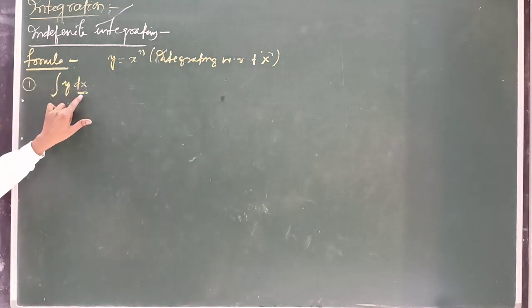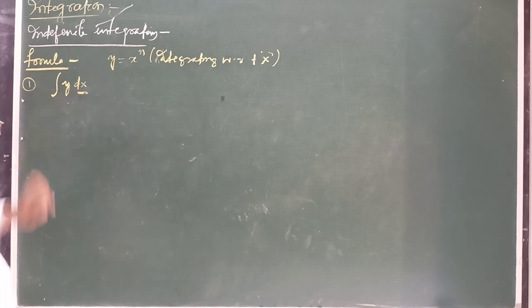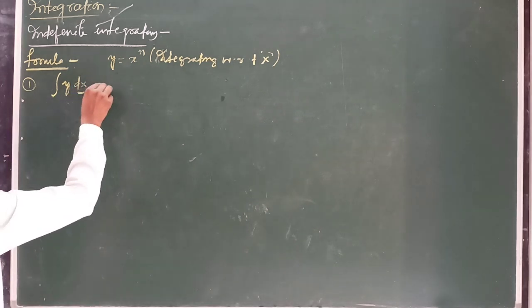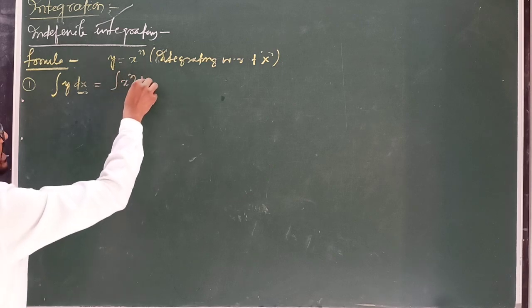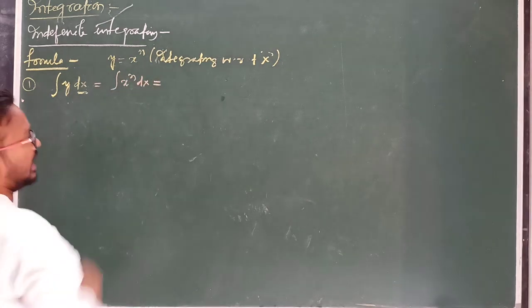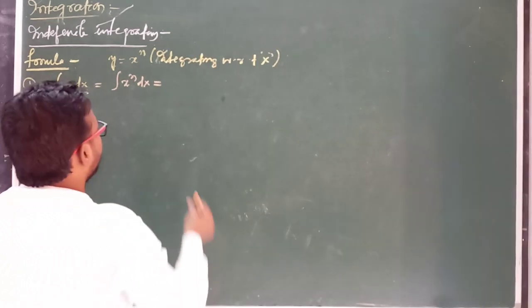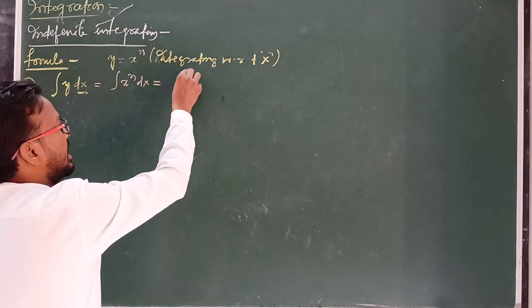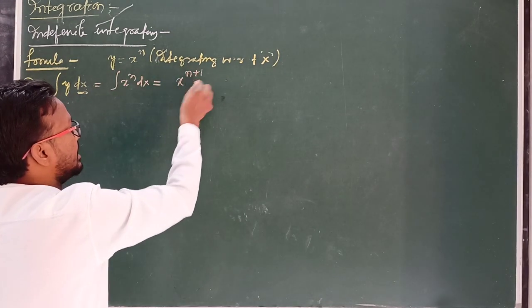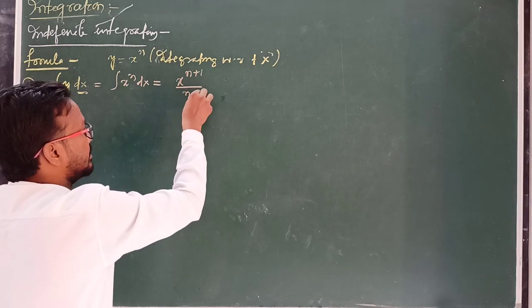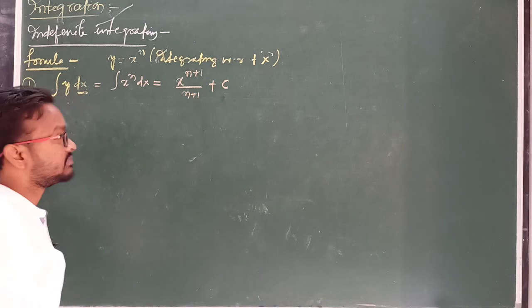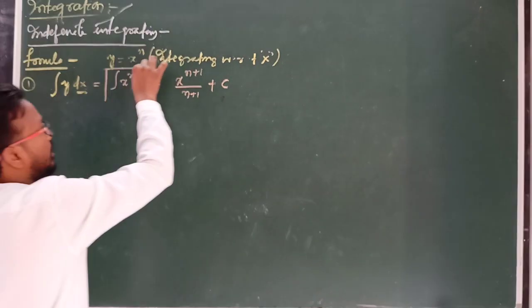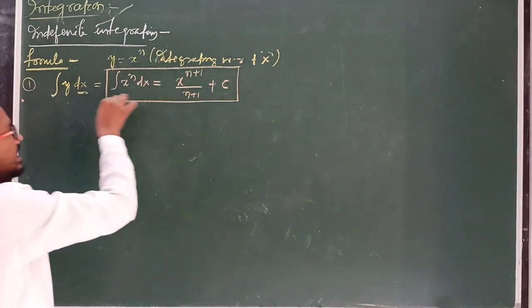So y dx equals, you can write y equal to x to the power n, means x to the power n dx, and its formula you have to remember: x to the power n plus 1 divided by n plus 1, plus a constant c. This is the integration of x to the power n dx.